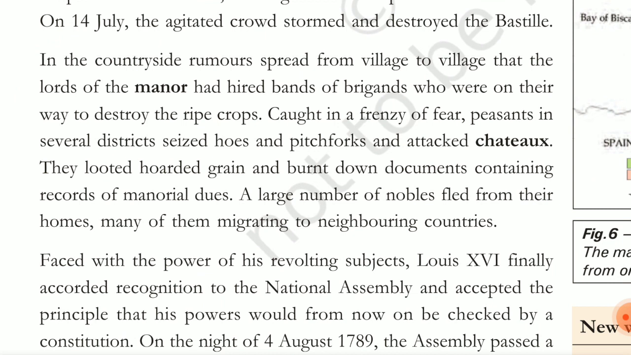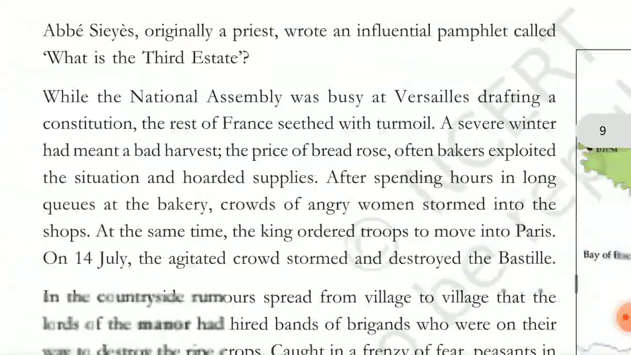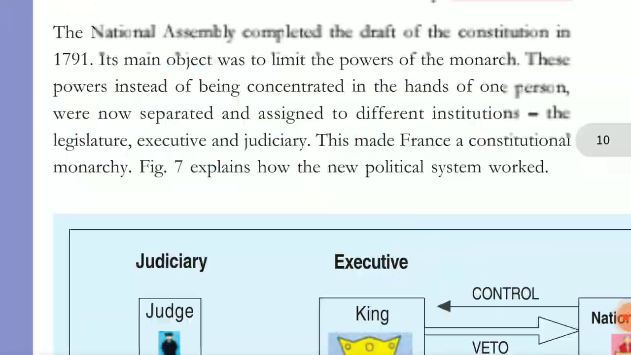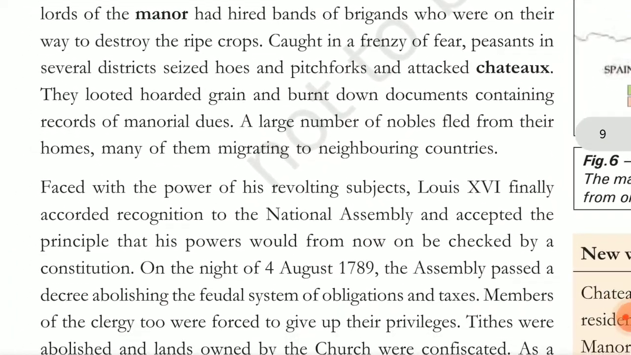So the peasants of several districts gathered together, and they took the hoes and the pitchforks. Pitchforks means, you have sweepers where they gather all the leaves with a big fork-like thing, right? That is pitchforks. You can see in the picture here also. Okay, wait. So they took all the pitchforks, and the chateau is nothing but a royal place, like the castle where the nobles or the kings live.